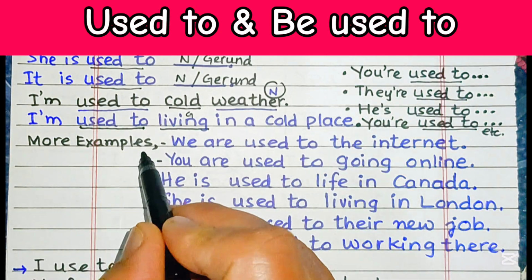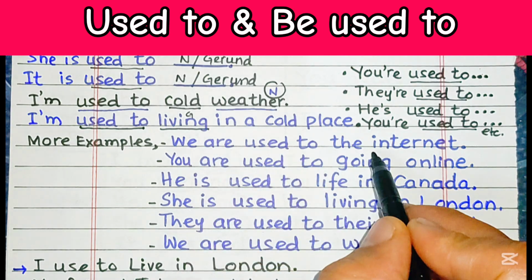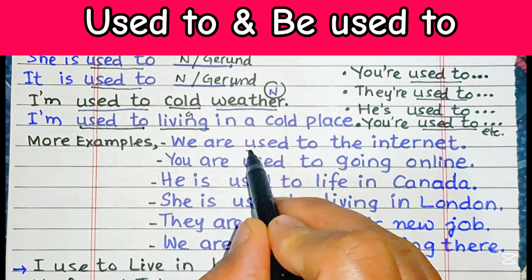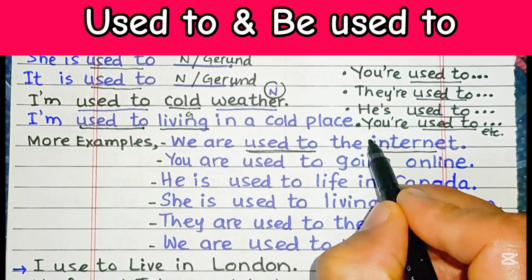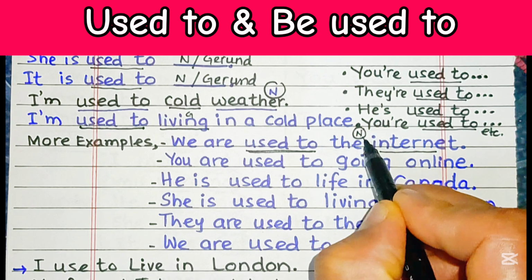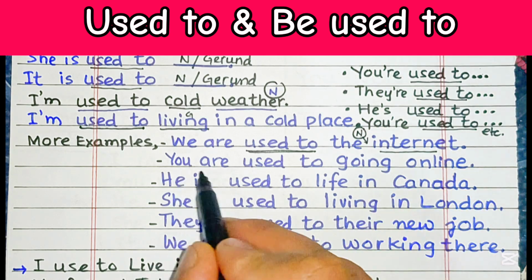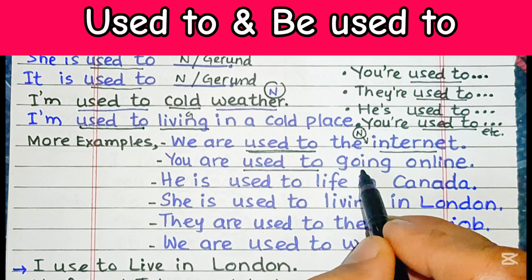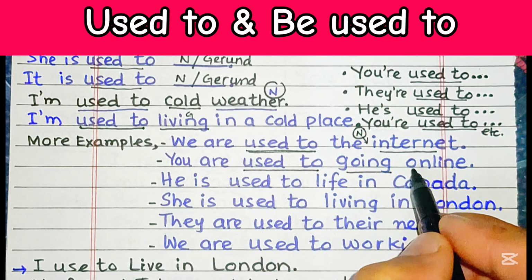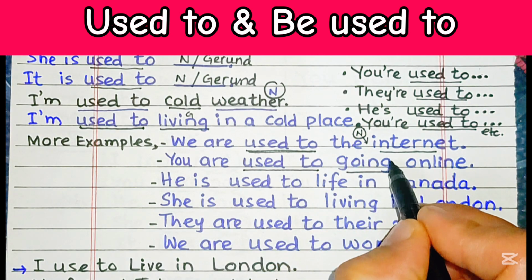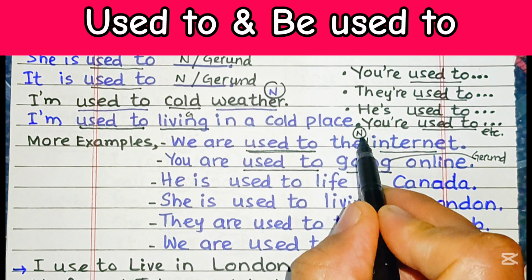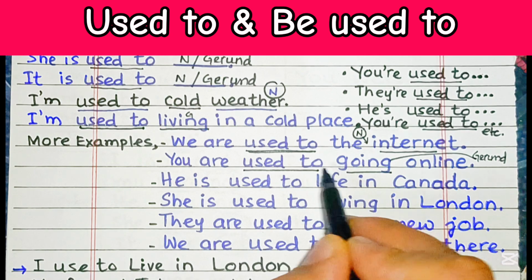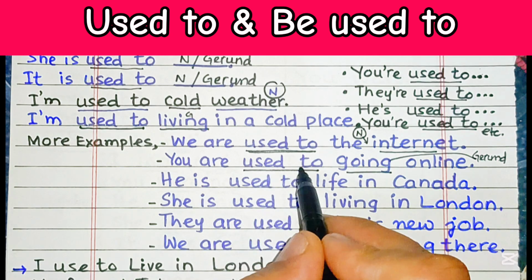Now we have more examples. We are used to the internet. Just after this phrase used to, there is a noun, that is the internet. So this is a noun. You are used to, just after this phrase used to, going online. So this is a gerund over here. So we can put either a noun or a gerund just after this phrase used to.